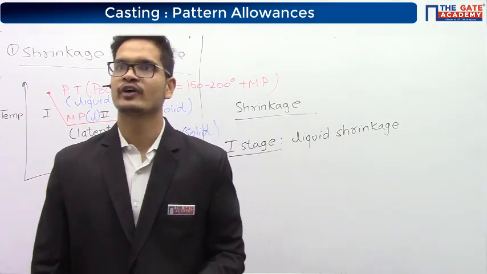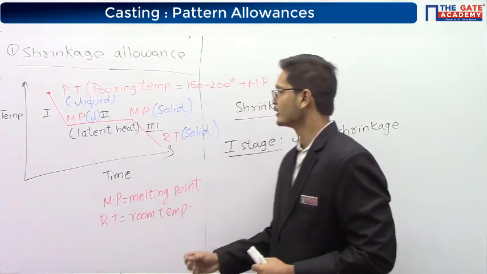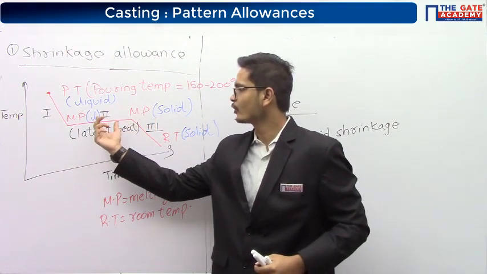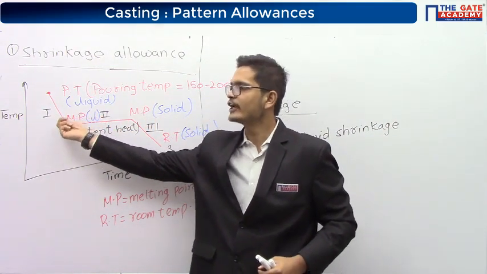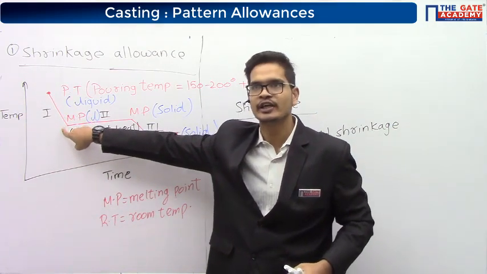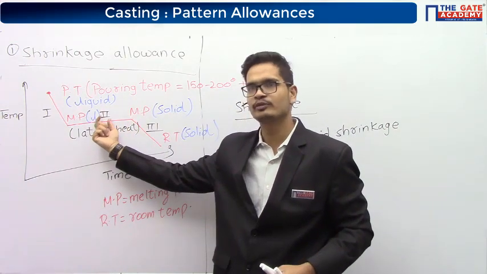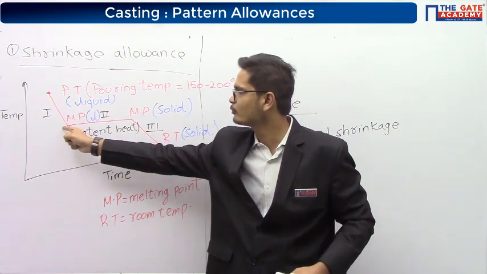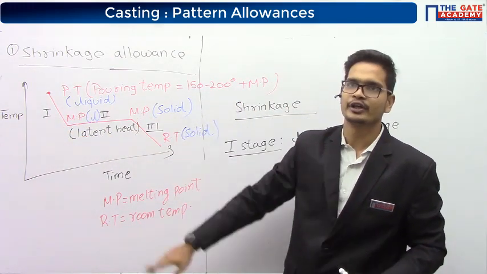Sir, in the second region, why is there only liquid, not liquid plus solid? Okay, Saurav, I am not talking about the region. I am just talking about the endpoints. Here at this endpoint there is liquid. Here at this endpoint there is solid. Obviously in between we will have solid plus liquid, but I am talking just about the endpoints. At the beginning we will have the liquid. At the end we will have the solid.